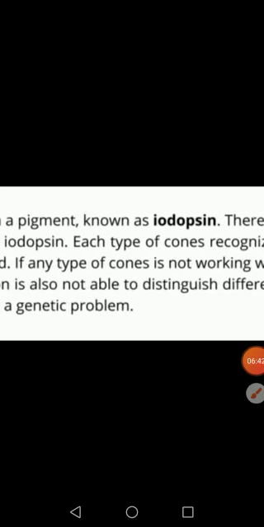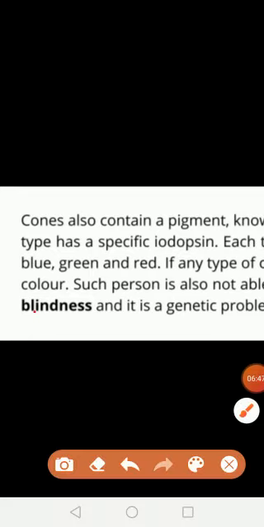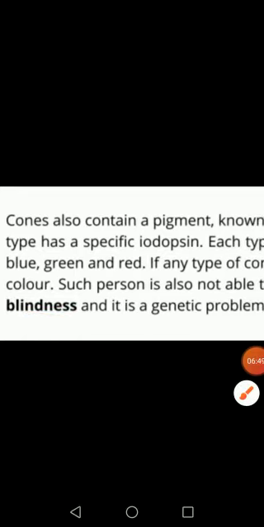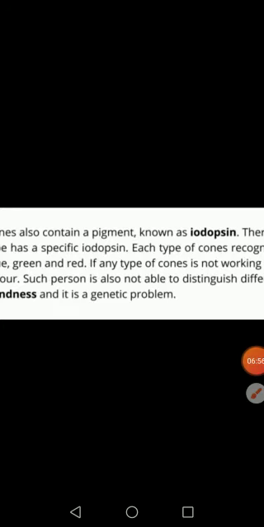A deficiency of any cone results in color blindness, and it is basically a genetic problem. In rods there is rhodopsin, and in cones there are the color pigments. Deficiency of rhodopsin results in night blindness, and deficiency of the cone pigments results in color blindness.